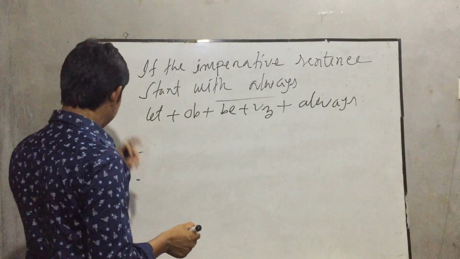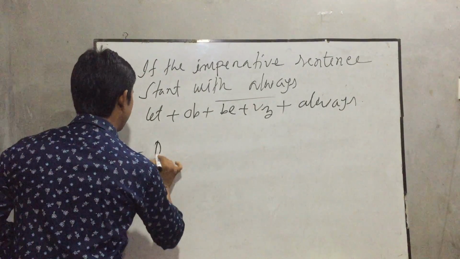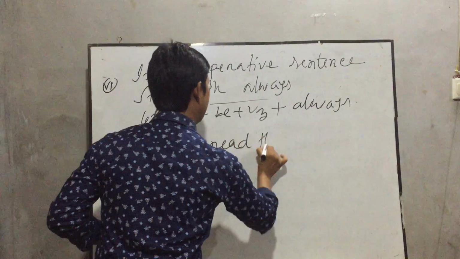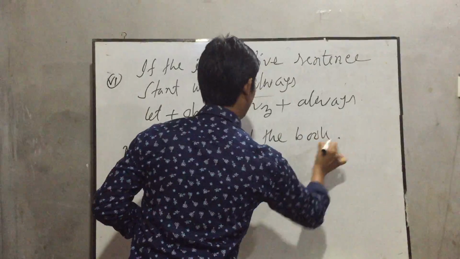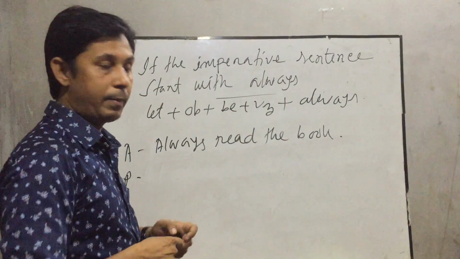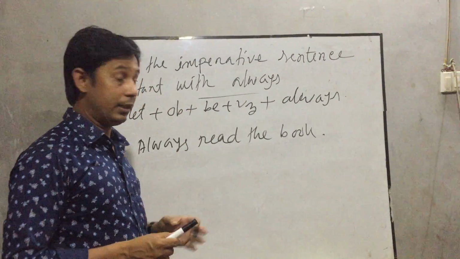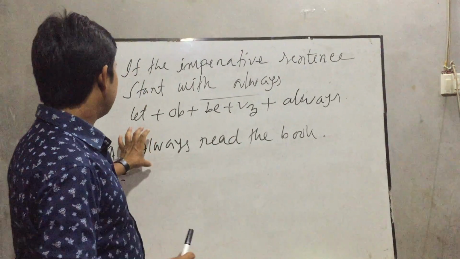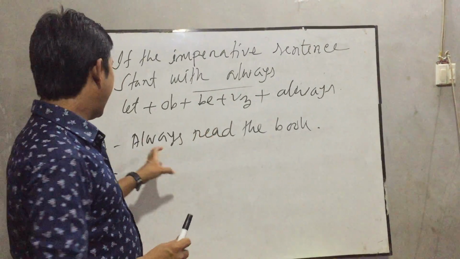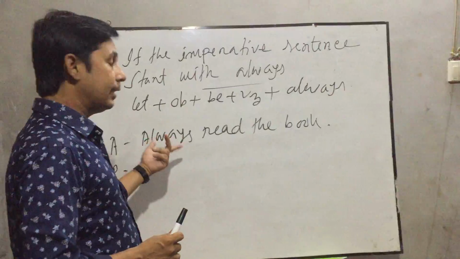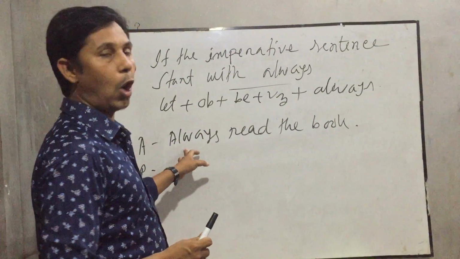Always read the book, my dear students. At first always, then read the verb, read the book. And this is active voice, and this sentence is imperative sentence, and this kind of sentence starts with always.